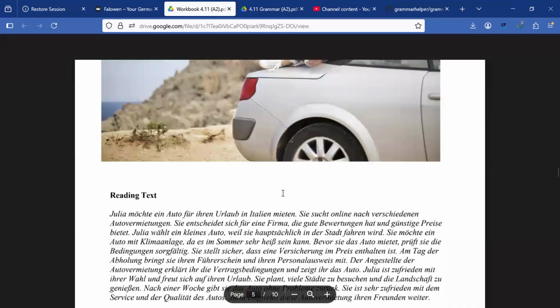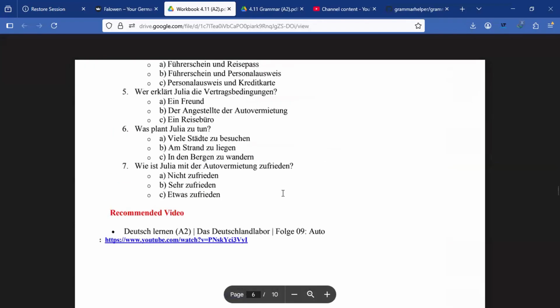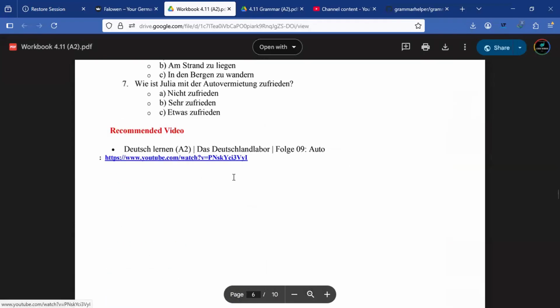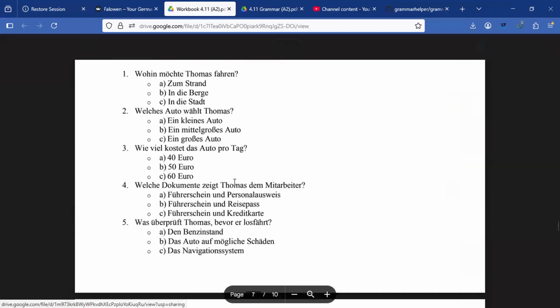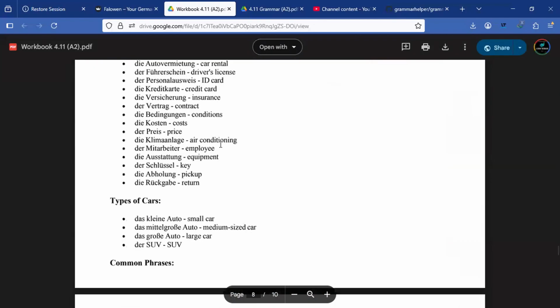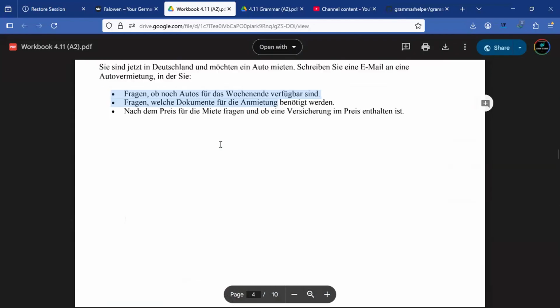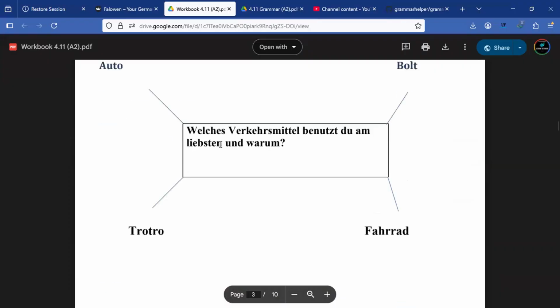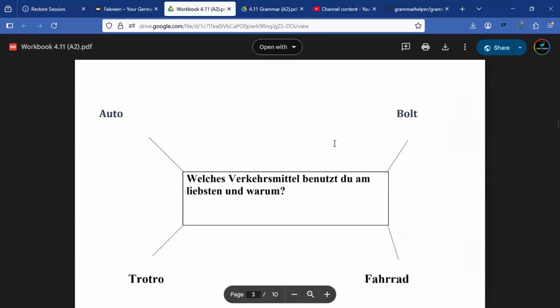Teil 3 ist dein Lesen und gibt es hier 7 Fragen und empfohlene Video. Und Teil 4 ist dein Hören mit 5 Fragen und dein Vokabelliste. So, das ist alles für dieses Kapitel. So, lass uns jetzt mit der Frage für heute anfangen.